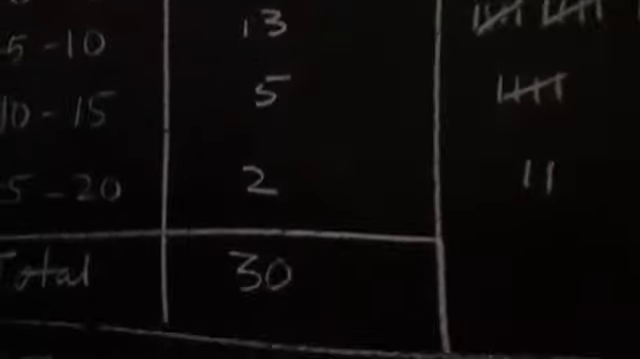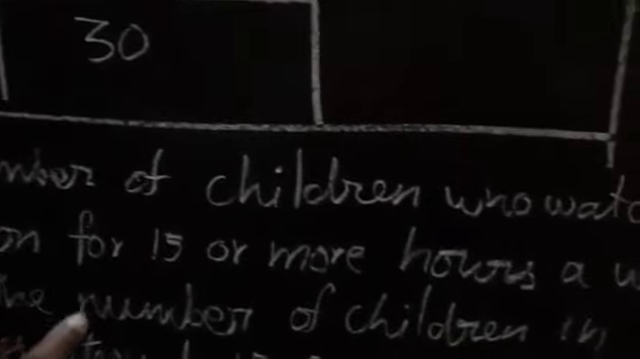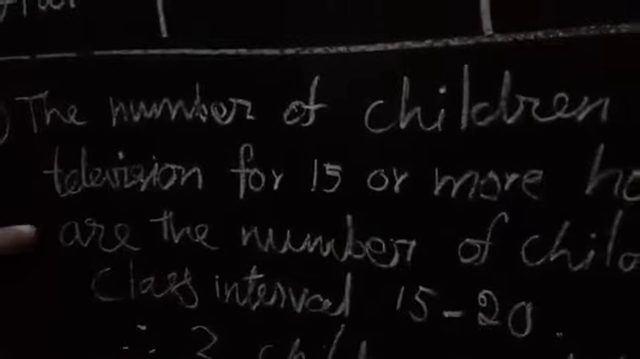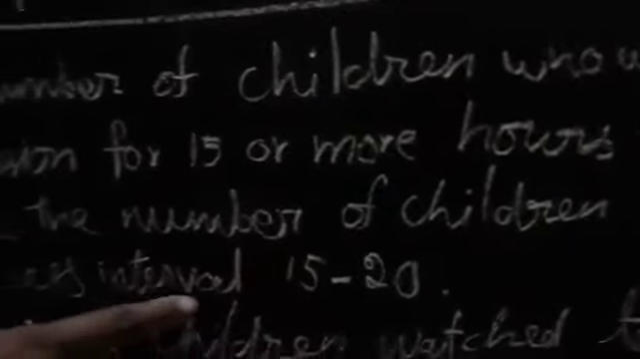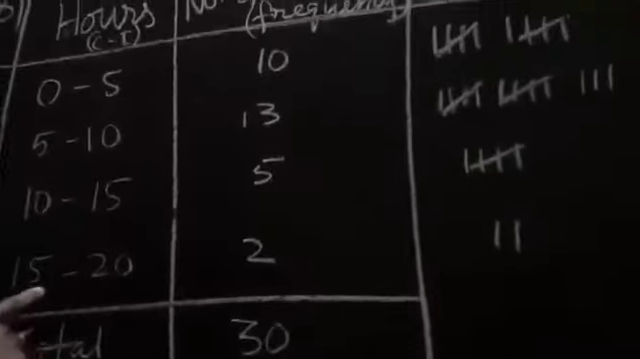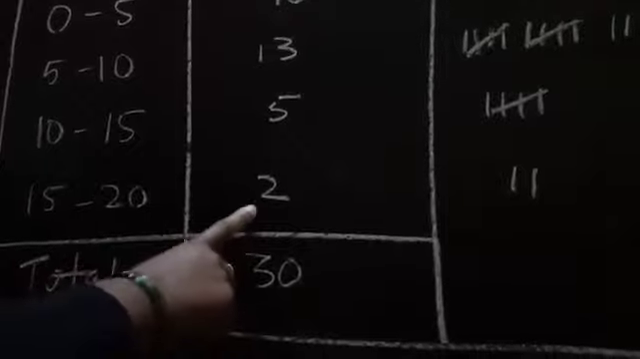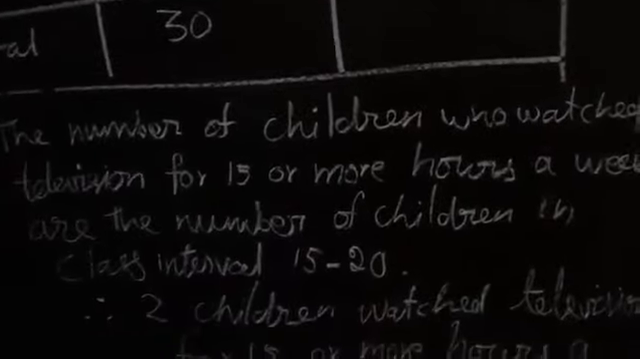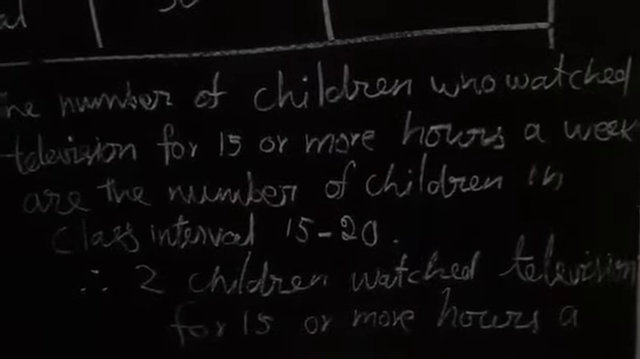Then the second question they asked: how many children watch television for 15 or more hours a week? So here, the number of children who watch television for 15 or more hours a week is the number of children in class interval 15 to 20, because till here they watched 15 hours. This is 15 to 17 hours, 2 children watched. So therefore 2 children watch television for 15 or more hours a week.